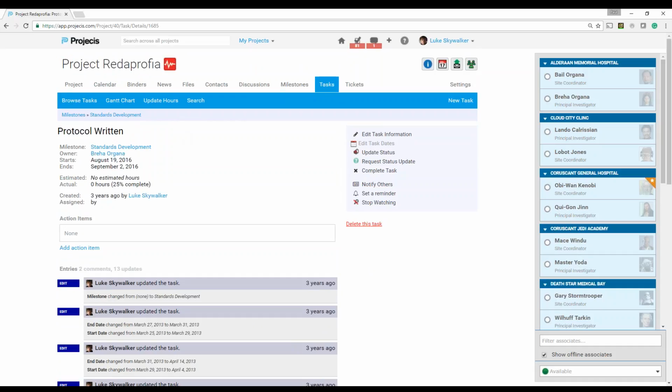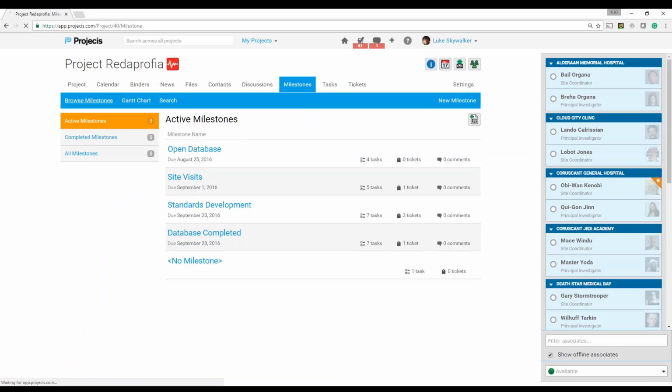Now, we can see at the top, there are a variety of items on the left-hand side. In general, the left-hand side is really browse and search features, and the right-hand side is new item features. This is common in Projecis. The structure is the same. So if I go to milestones, we can also see on the left-hand side some browse and search features, and on the right-hand side, new items.